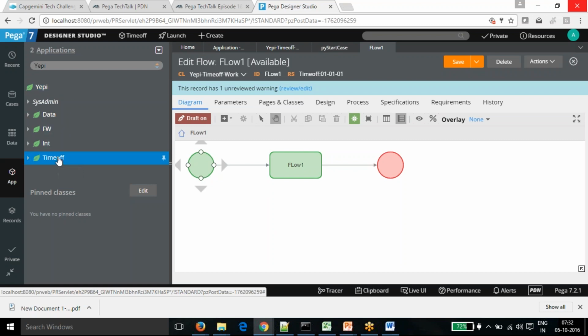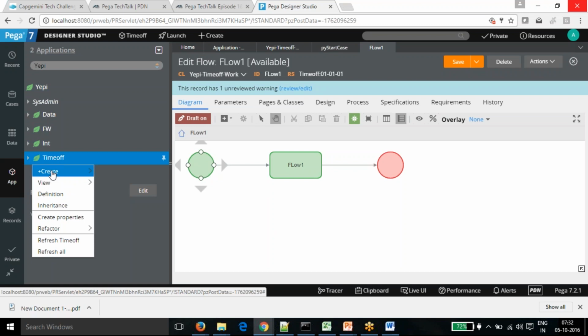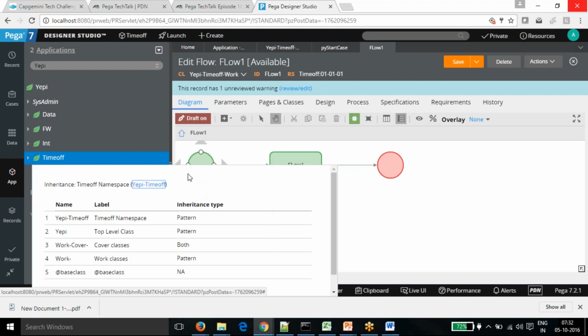If you click on time off, right click, you can see the inheritance. Here you can see that it's following the pattern, and if it is both, it means it's following both directed and pattern inheritance. In this way you can see that AP time off is coming from AP, and then it was directed inheritance from Work-Cover-, so it covers both. The complete inheritance path we can see from there.